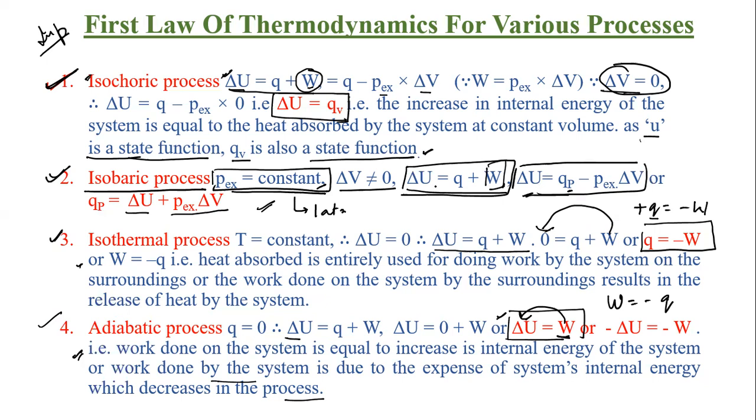Now, if you are providing heat to the system and work is done on the system, then delta U will be equal to Q P plus P external delta V. ये हो जाएगा. Okay, just swapping. ये भी हो सकता है. क्लियर? फाइन. और सेम इसी तरह delta U is equal to Q P minus P delta V.